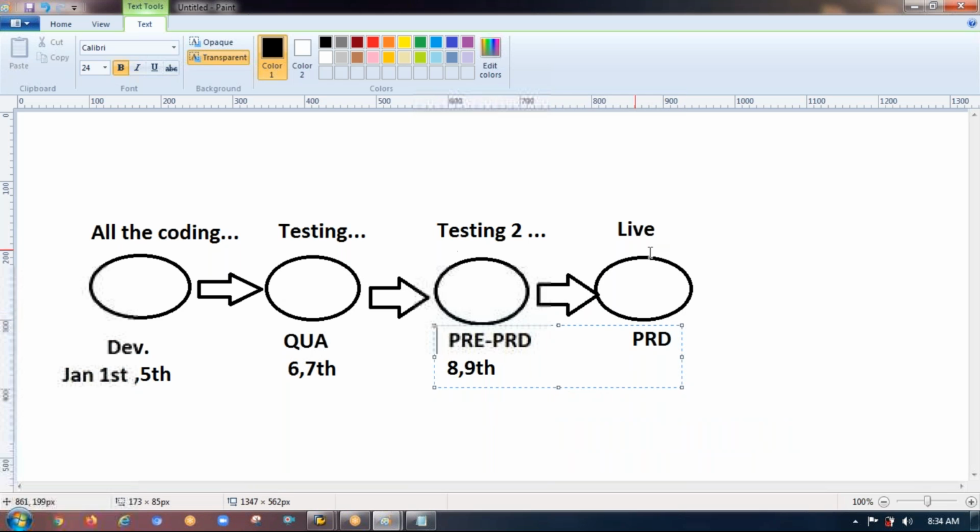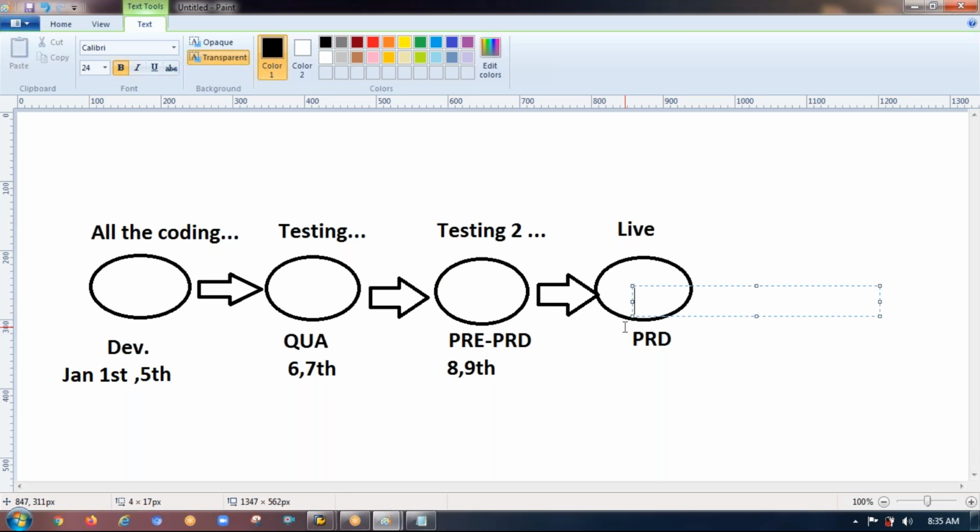The moment you move your code to live, it will immediately start printing. Let me give a real-time example. Let's take the example of the Reliance company and their Reliance supermarkets. The moment you're done with your purchases, they'll give you the bill, a printed slip with all the items you purchased, the total price and the individual prices. At the topmost left corner, they have their company logo, the Reliance logo.